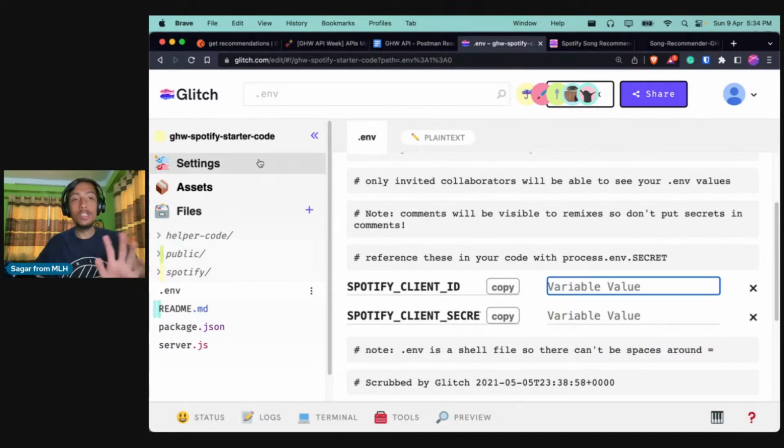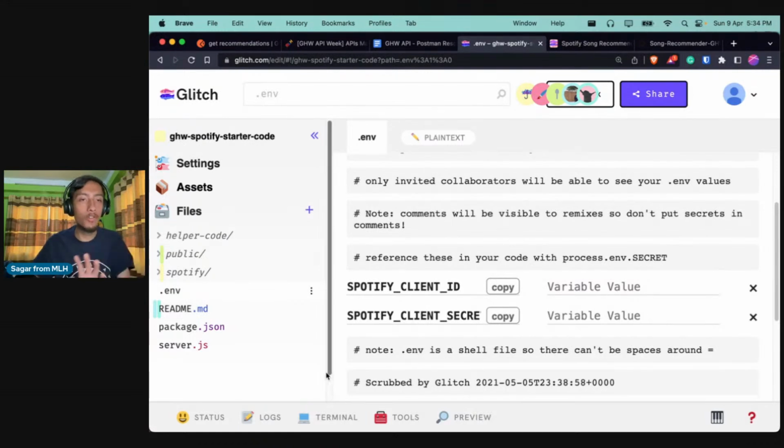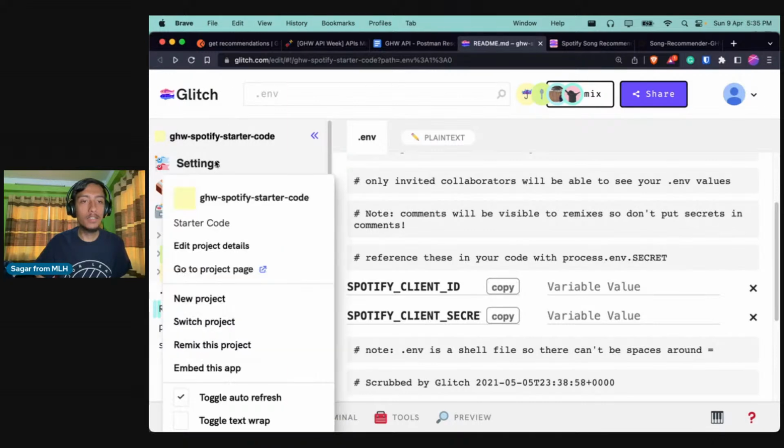Just a second. Since this is the starter code that I'm sharing with you all, I will not edit in this folder or in this project, because if I edit here, it will be reflected in all of your forks as well. So what we can do instead is, let me go back to the project settings.